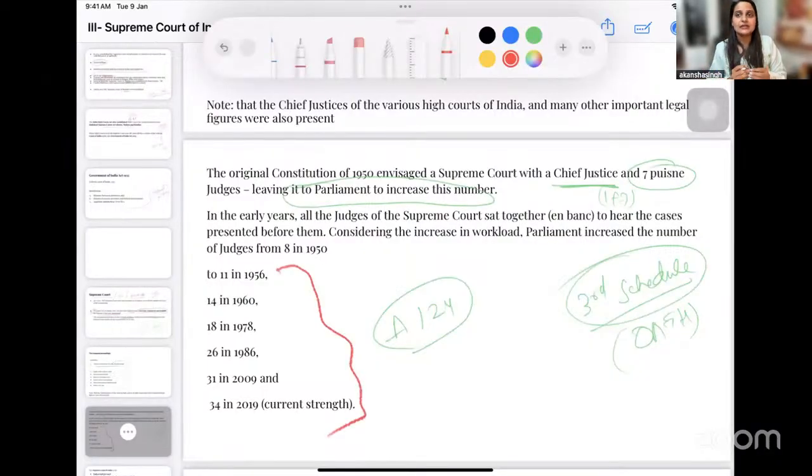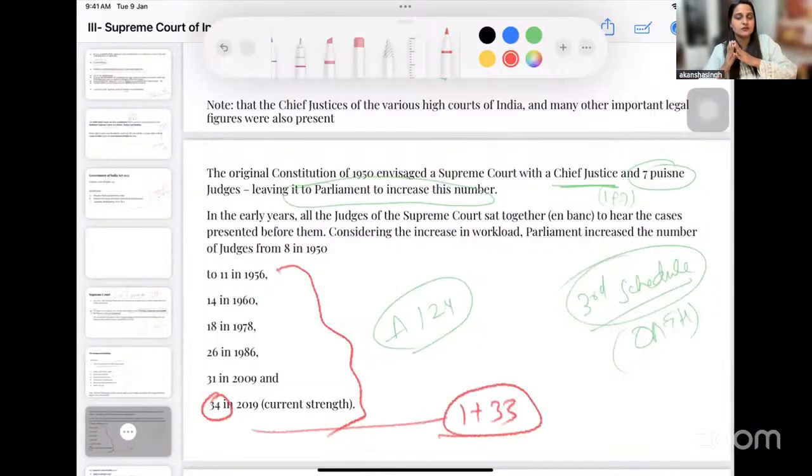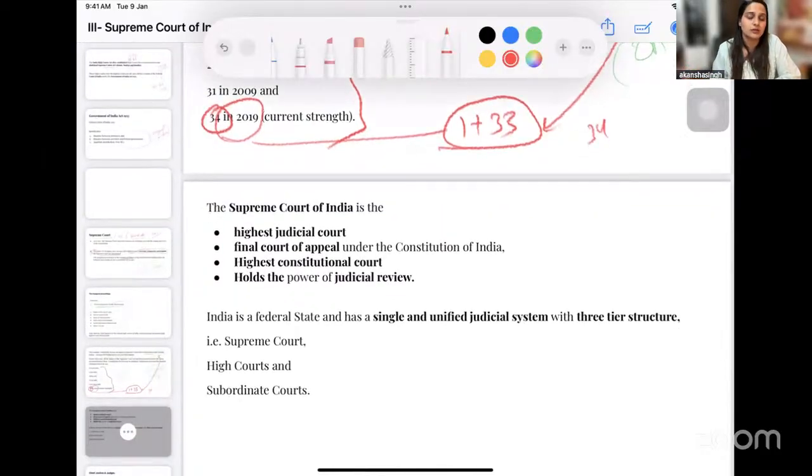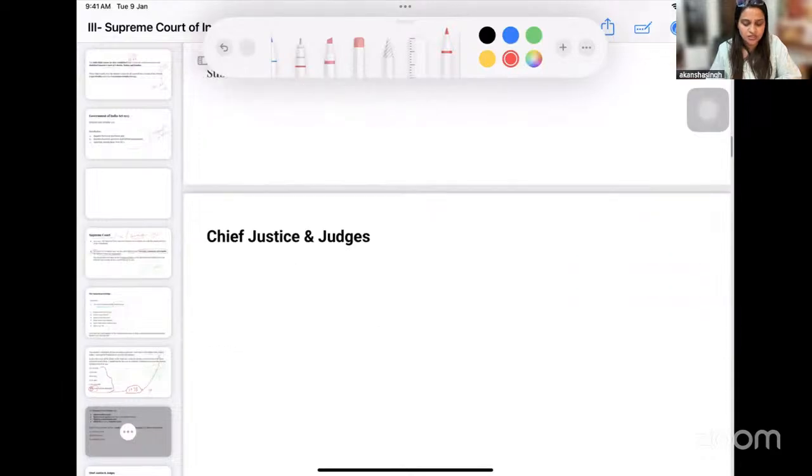So ये screenshot ले लीजिए, ये year याद रखिए, strength कैसे कैसे increase हुई है याद रखिए, and presently the current strength is 1 plus 33. 1 Chief Justice. The sanctioned strength at the present time is that there will be 1 Chief Justice of India and there will be 33 judges. Okay. And this was last introduced in 2019. So this is how the strength has to be understood, who has the power and authority to increase the number of judges. From 8 judges, we have now come to 34. There you can expect a question as to how the judiciary can work more efficiently, and one way can be by increasing the strength of the judges or the sanctioned judges.